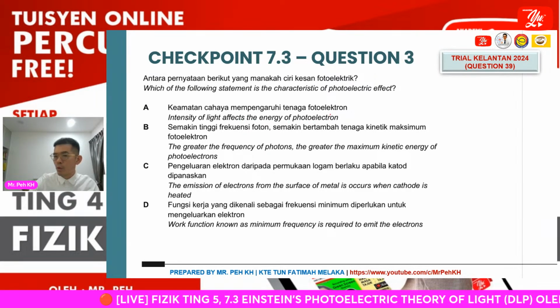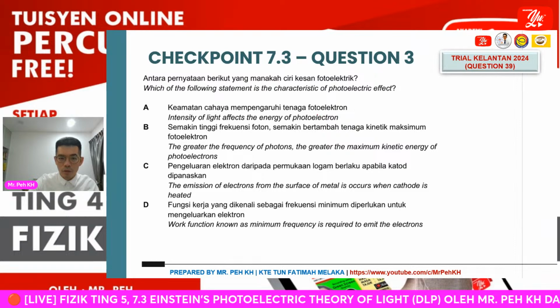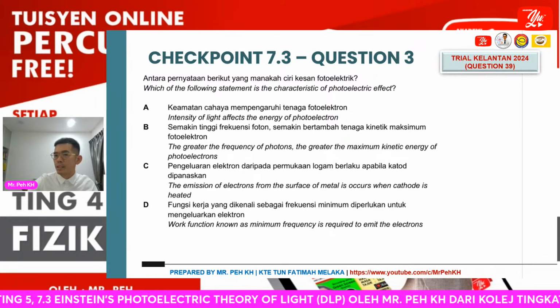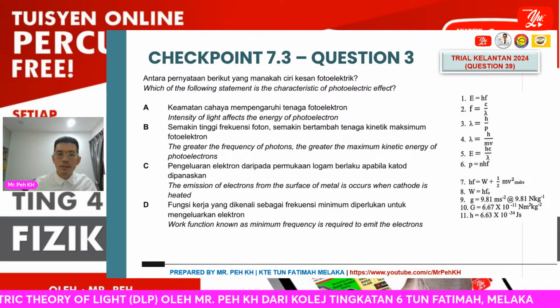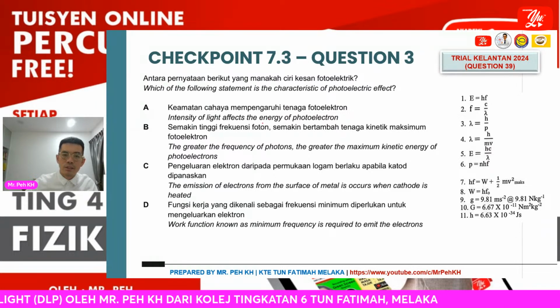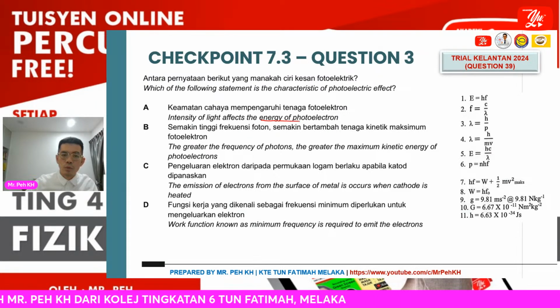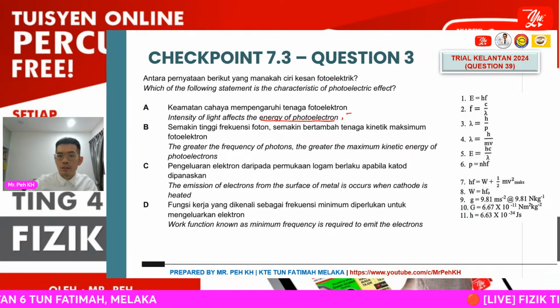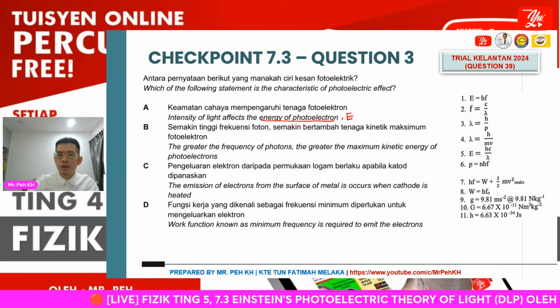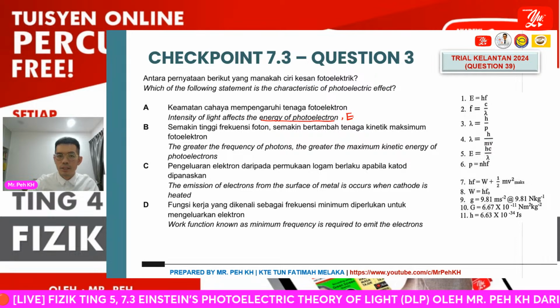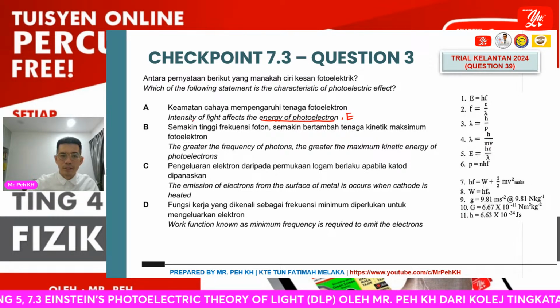Okay, so sometimes we are not sure whether the statement is correct or not. Actually, you can use the formula list to get the answer. Okay, so here again, the energy of photoelectron, you need to give the unit. You need to identify the correct unit, correct symbol E. Okay, so from the formula, is the E of photon energy dependent on intensity of light?